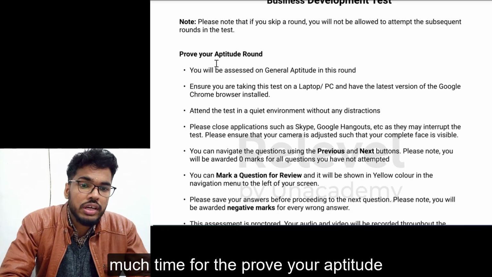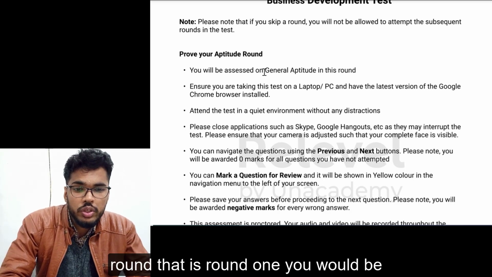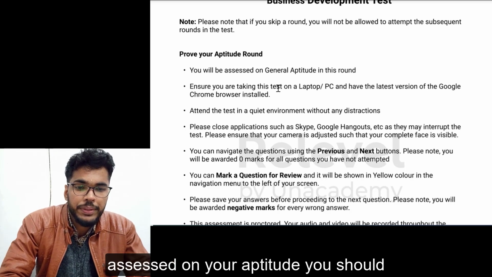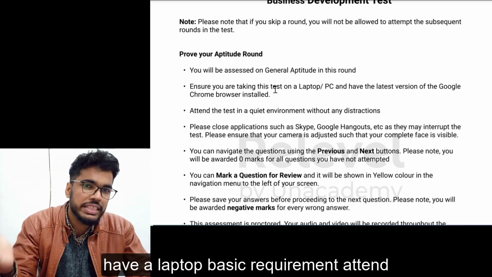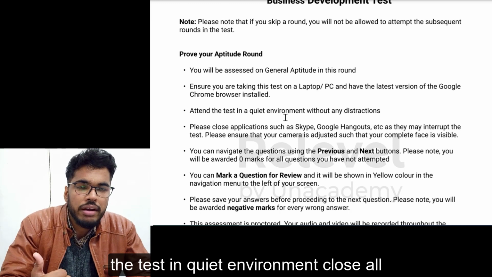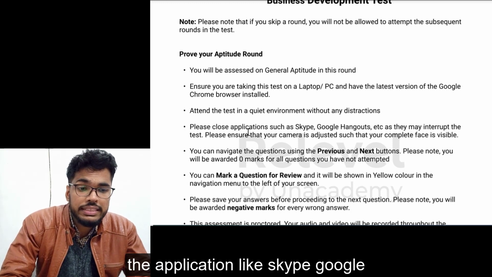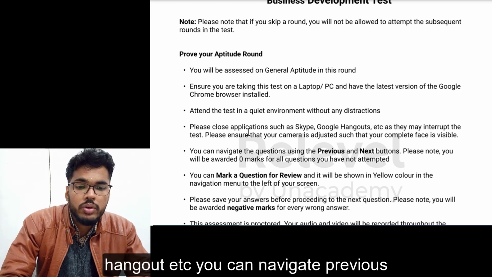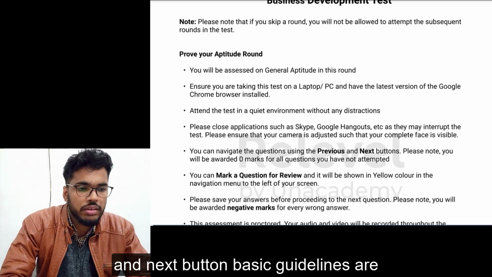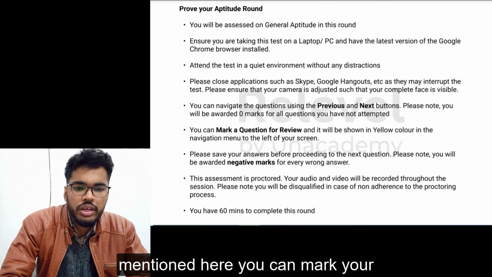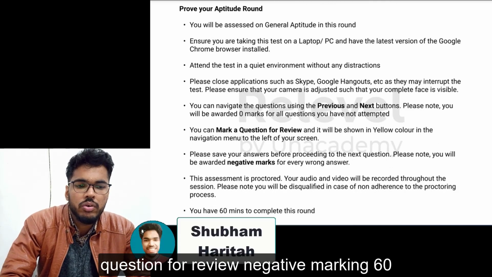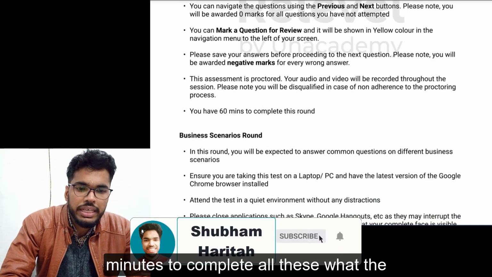For the prove your aptitude round, that is round 1, you would be assessed on your aptitude. You should have a laptop, basic requirement. Attend the test in a quiet environment. Close all the applications like Skype, Google Hangout, etc. You can navigate with the previous and next button. Okay. Basic guidelines are mentioned here. You can mark your question for review, negative marking, 60 minutes to complete.